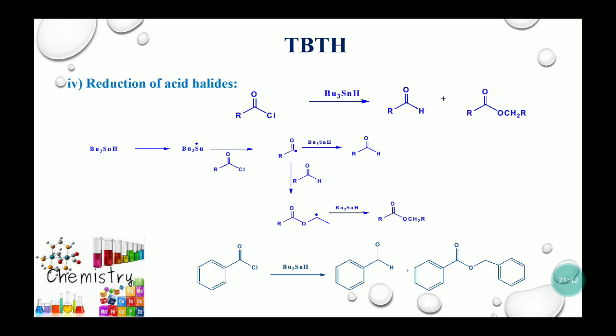Now coming to the reduction of acid halides. As I have initially said, though TBTH is very chemoselective, it mainly reacts with the C-X bond, that means it is useful for alkyl halides. Then it can react with carbonyl compounds and provides the alcohol. It usually reacts with nitro compounds and removes the NO2 group with hydrogen. Also it helps to reduce acid chlorides, and when an acid chloride reacts with the TBTH, it provides the aldehyde and some amount of ester will form.